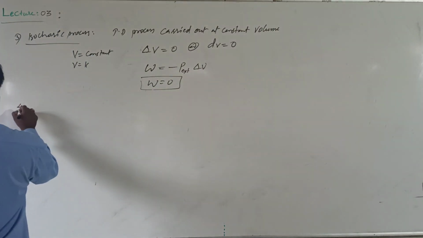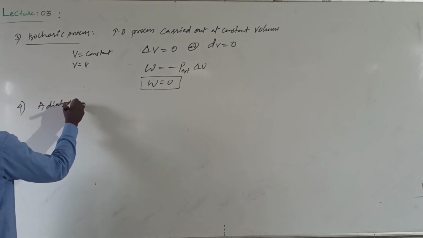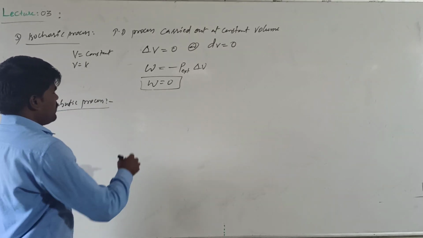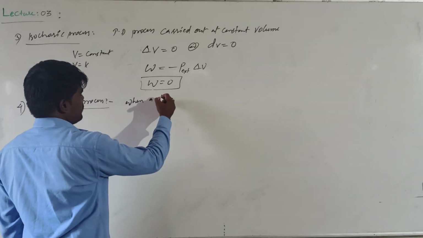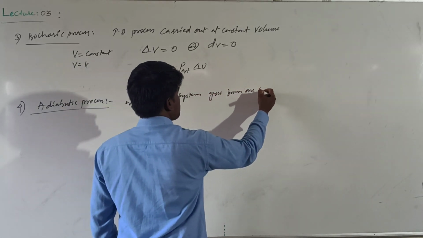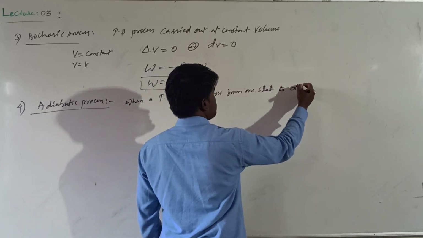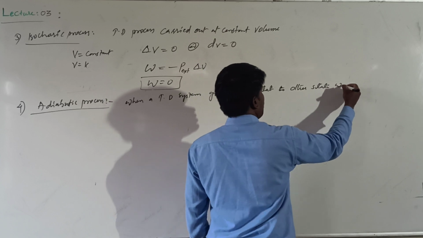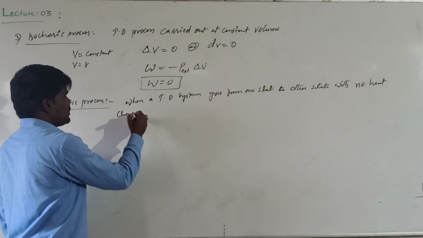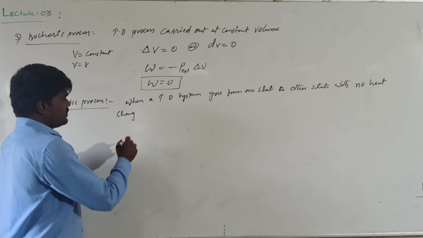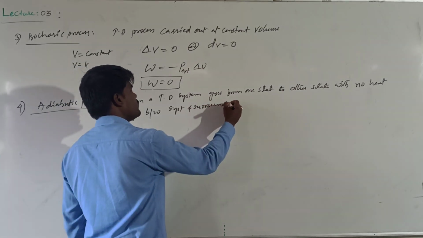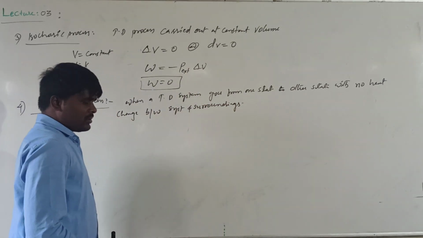Now another important process we see is the adiabatic process. Adiabatic process means when a thermodynamic system goes from one state to another state without any heat change between system and surroundings, then it is said to be an adiabatic process.